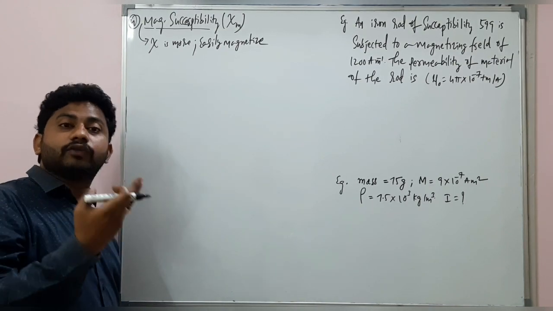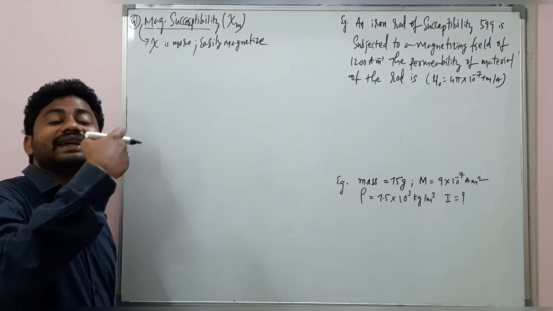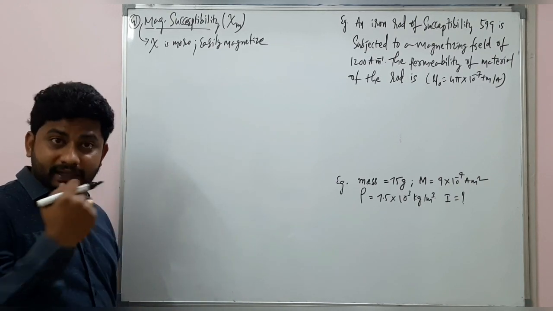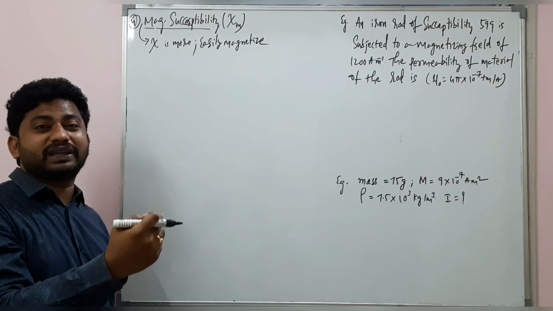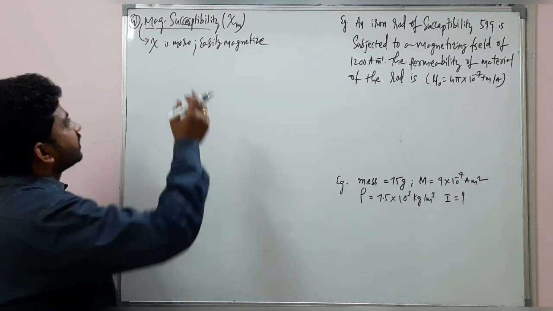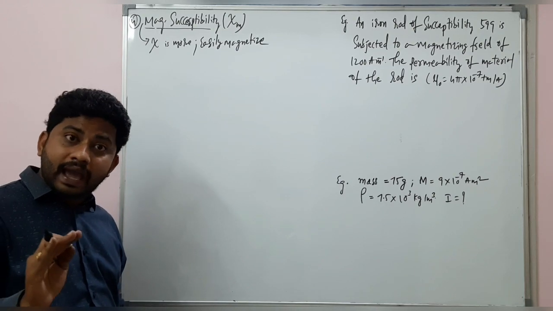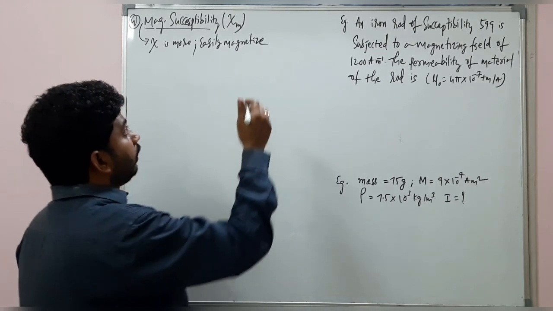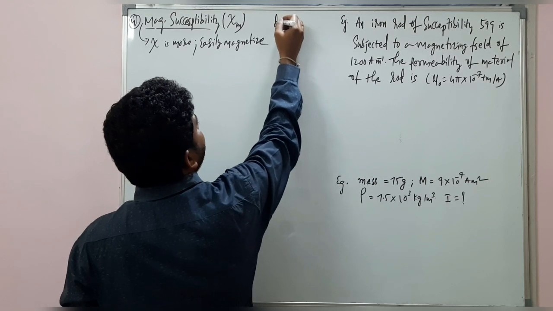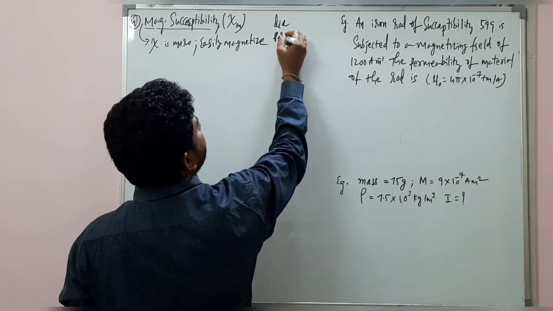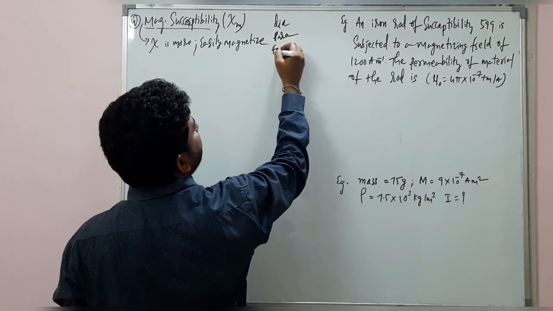More magnetizing force or more magnetizing intensity we need to apply. The external magnetic field application must be maximum if the susceptibility is less. And we have diamagnetic substances, paramagnetic substances, and ferromagnetic substances.